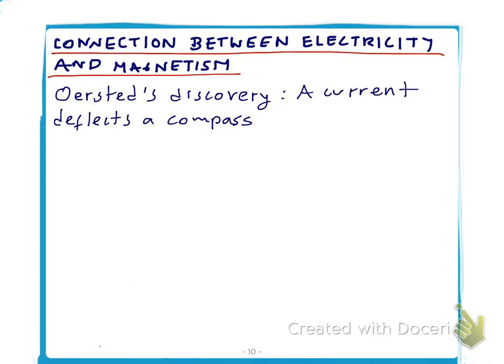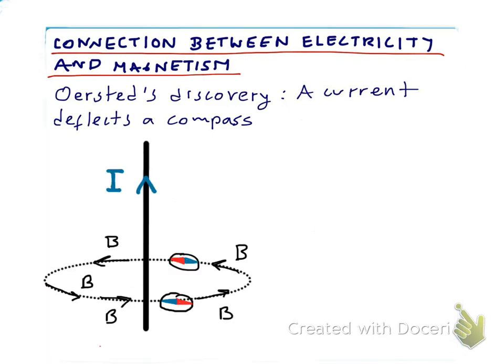Now, a very important connection that exists between electricity and magnetism was discovered at the beginning of the 19th century by a Danish professor during a lecture demonstration in his physics class. And what he discovered was that when you have a wire that carries an electric current and you bring a compass near this current, the compass is affected by the current in the wire.